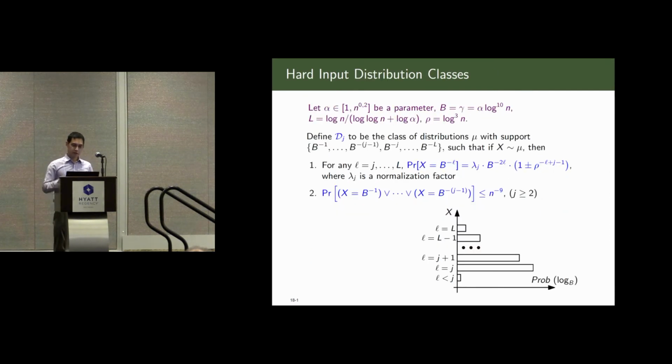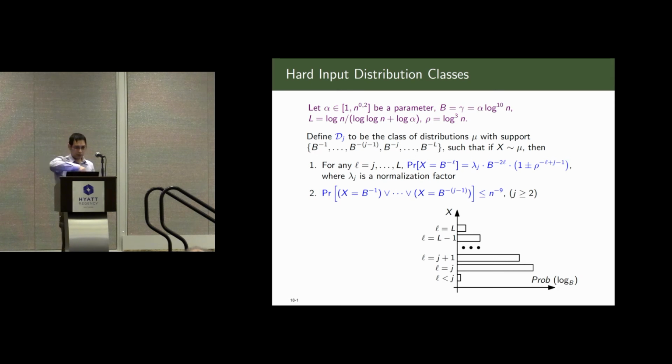Okay. So this is how we choose our hard input distribution class. It looks complicated. Let me try to explain a little bit for you. The input distribution class D_j is defined as the following. Each distribution in this class has support b to the power minus 1, b to the power minus 2, up to b to the power minus L. Here b is a polylog factor. L is basically log n over log log n, which is the number of rounds, the lower bound we want to prove.